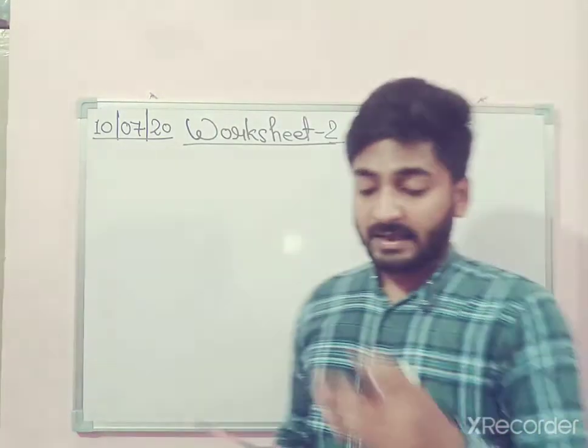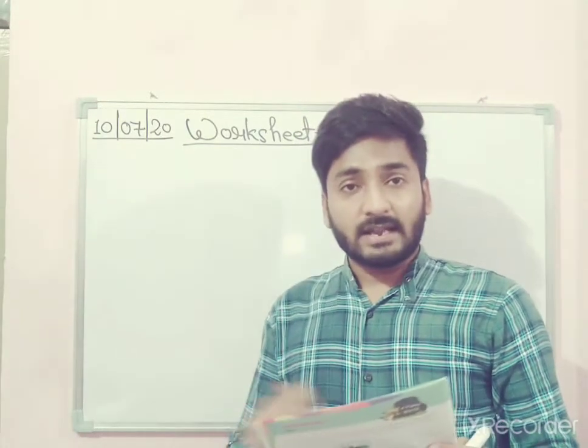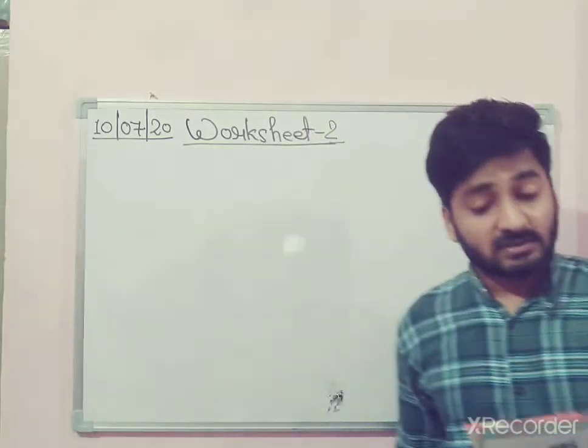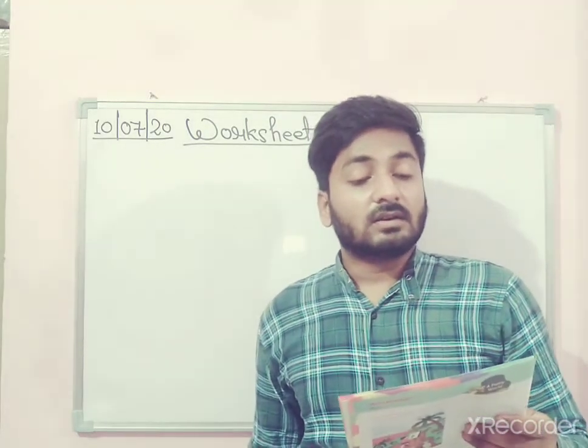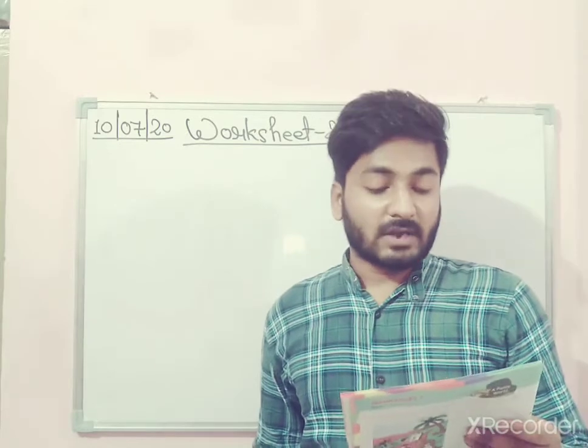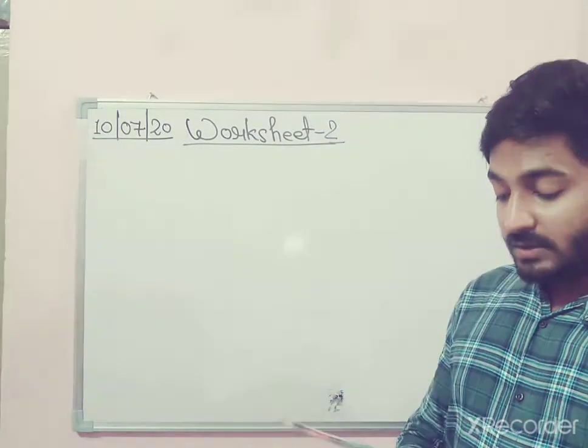Here we have a paragraph. In this paragraph they have already underlined some nouns, and what we have to do: read the following passage. So some nouns have been underlined. Write them correctly in the common or proper noun boxes. Here we have 2 boxes down there, common noun and proper noun.